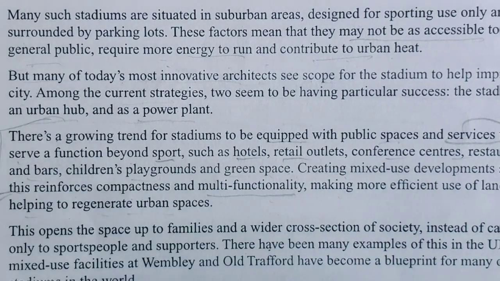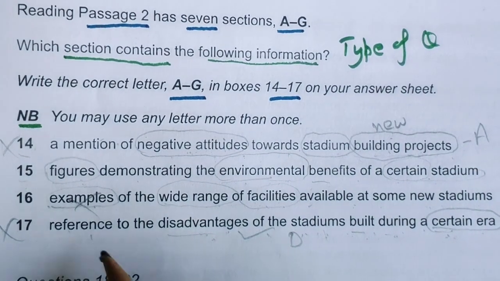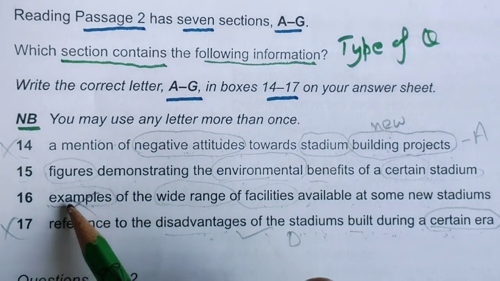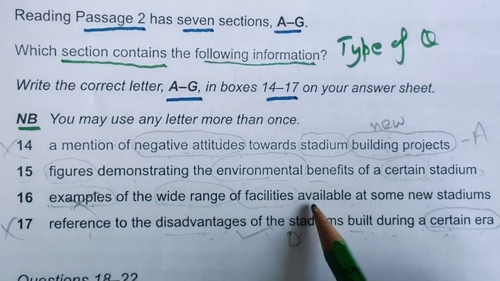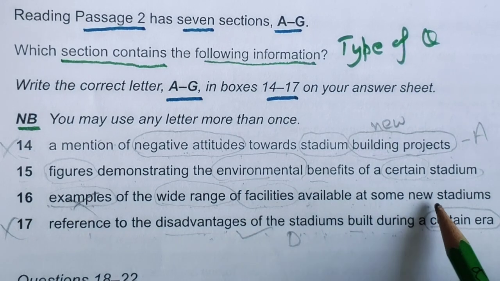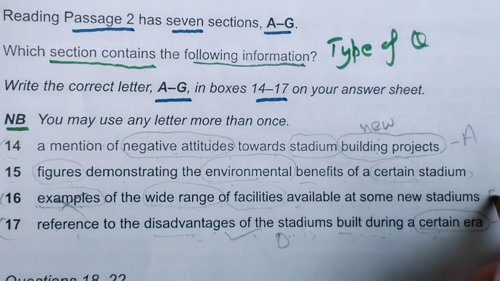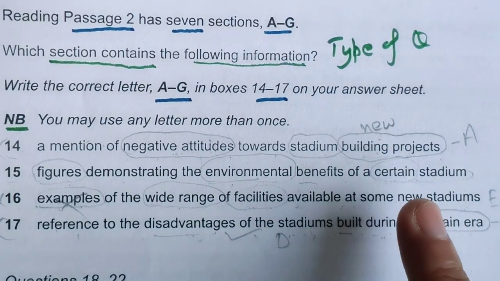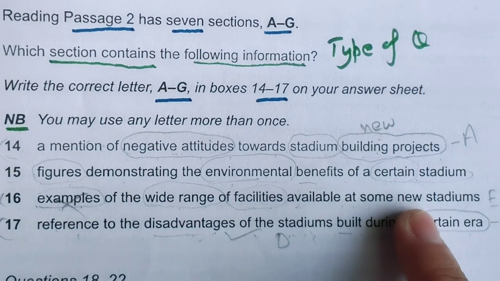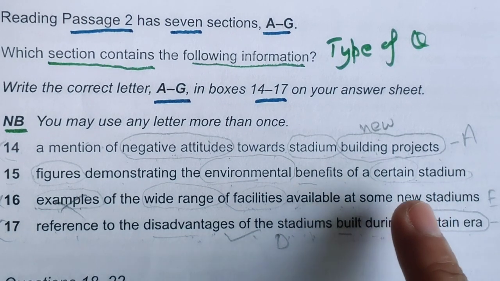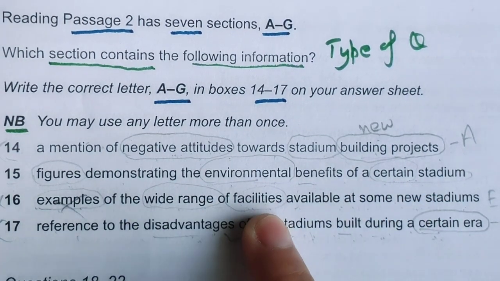So yes, let's read the options. Examples of the wide range of facilities available at some new stadiums. We can match this with option E. At some new stadium, that was not given actually, these things are given.